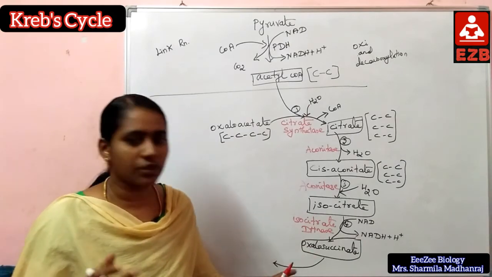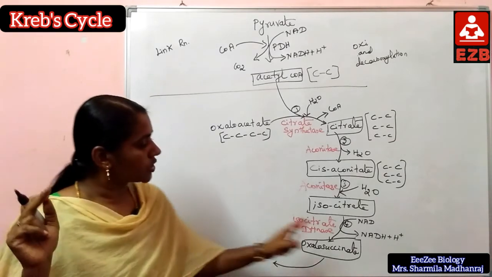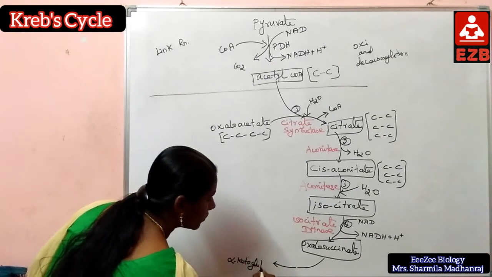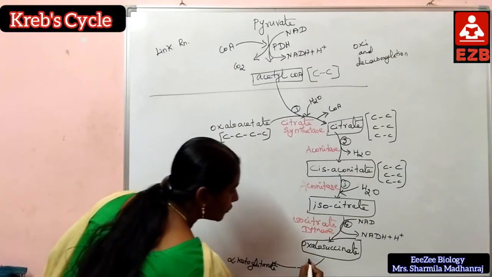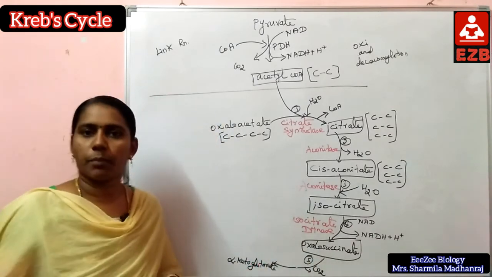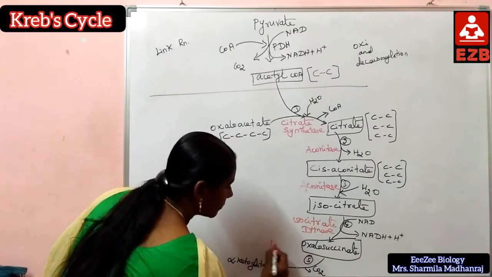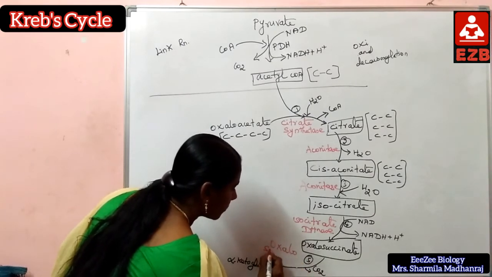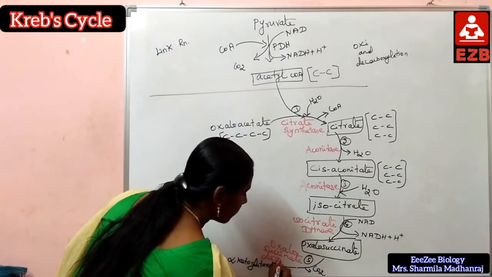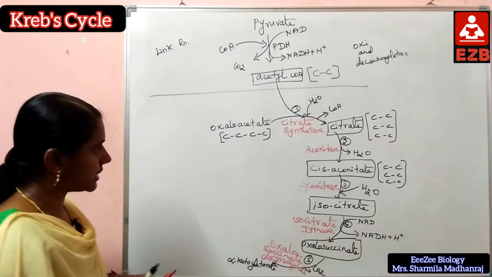In this step, decarboxylation takes place, so carbon dioxide is removed.